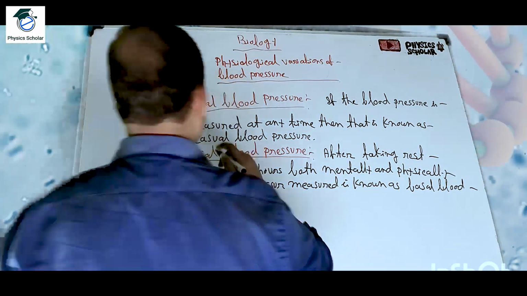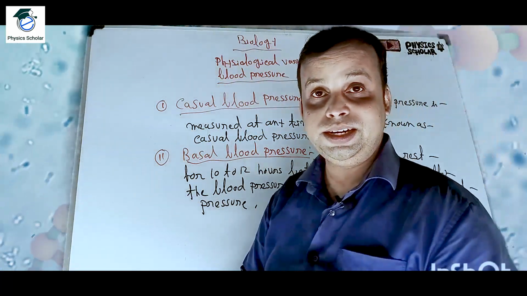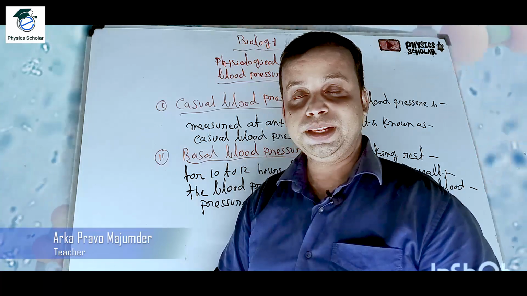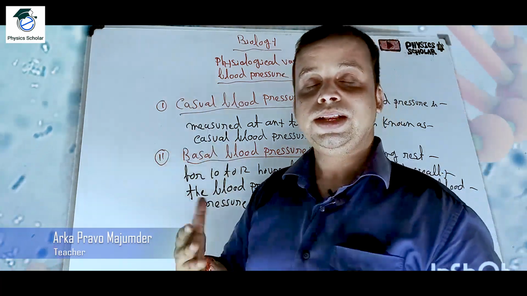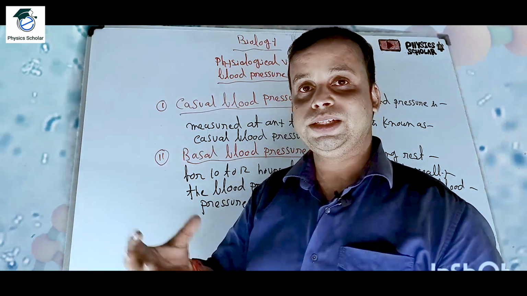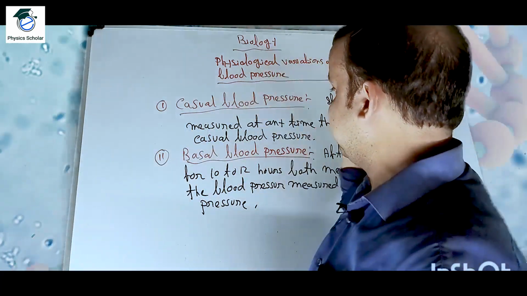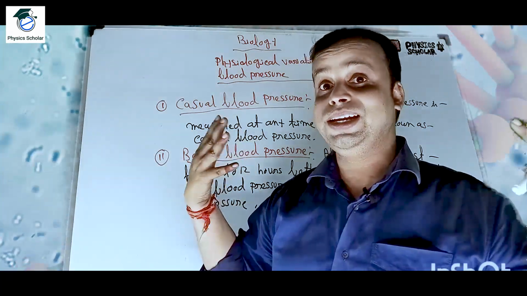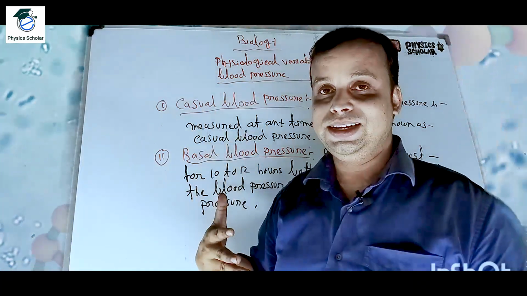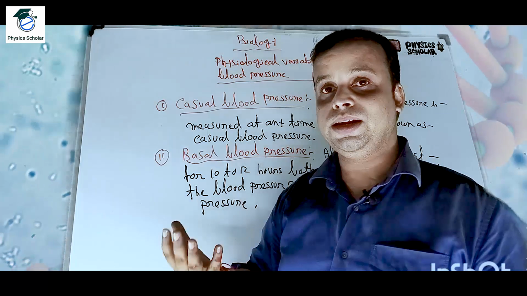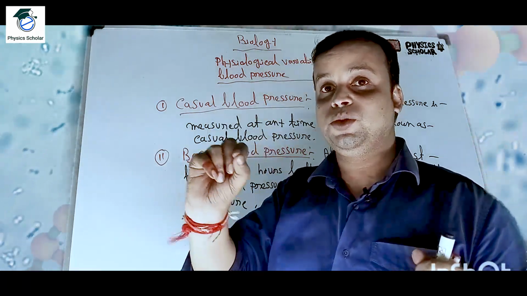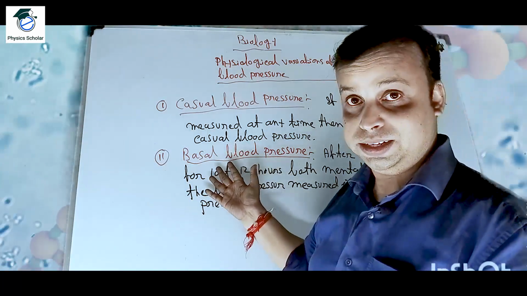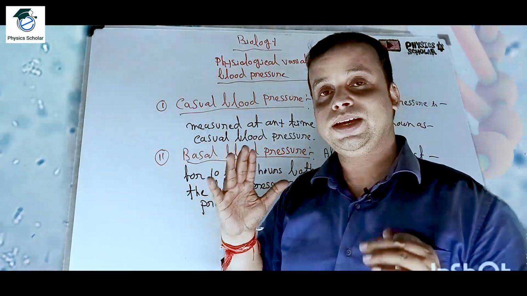These two terms are important for the NEET examination also. That's why I have given the casual blood pressure and the basal blood pressure. Casual blood pressure means anytime I can measure the blood pressure, systolic and diastolic pressure. And basal blood pressure means I am taking rest completely, both mentally and physically. That means physically I am not doing any work, and mentally I am not doing a sum or thinking about something.